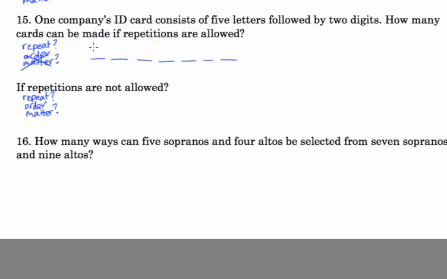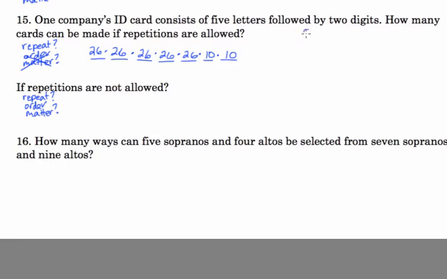So how many choices for that first letter? 26 letters in the alphabet. Repetitions are allowed. So there's 26 choices for each letter. So 26 for the first, and then 26 for the second, and so on. And then your digits, there's 10 choices for a digit. That's one way to think of it.